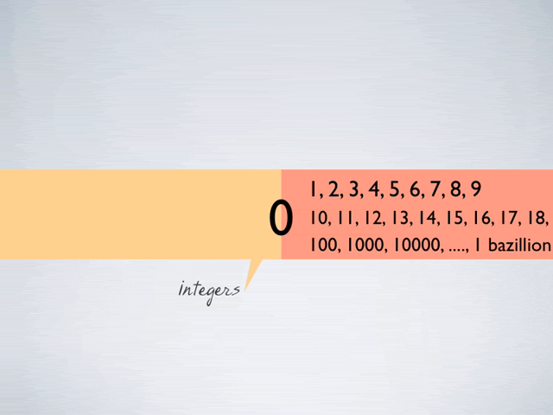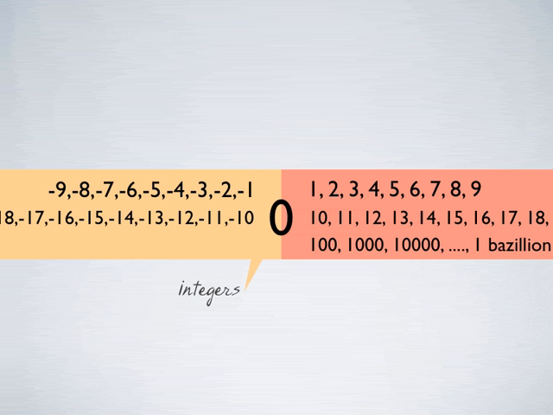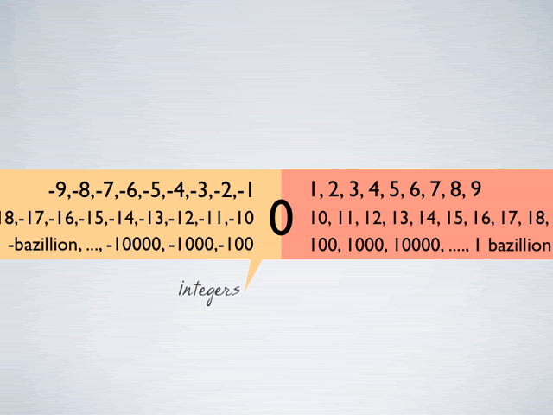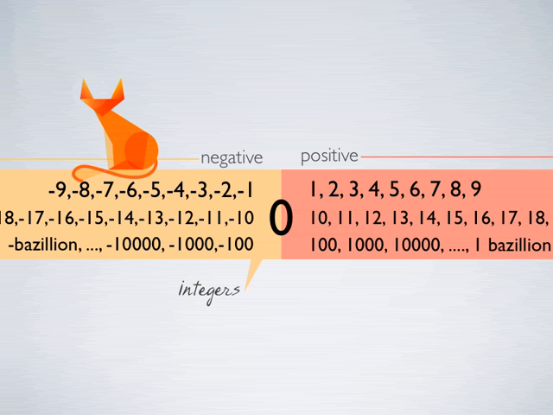Integers included the whole number system, which is 0, 1, 2, 3, 4 to infinity, and also included the negative numbers, which is 0, minus 1, minus 2, minus 3, etc., to negative infinity. All the positive numbers form the part of the positive number line, and the negative numbers form the part of the negative number line. And in this number line, 0 was the midpoint. So it was a beautiful number system again, although it could not answer some simple questions like what is 2 divided by 4.